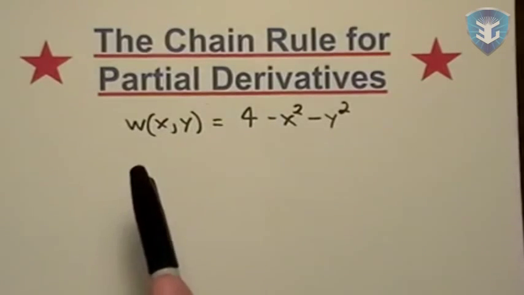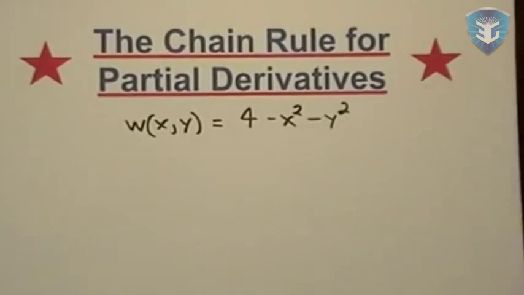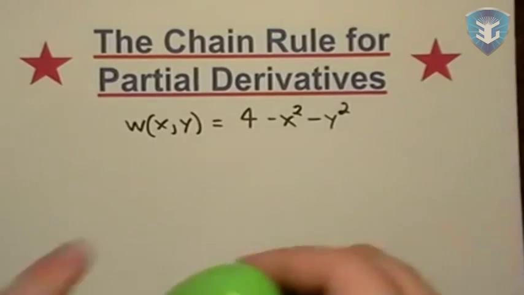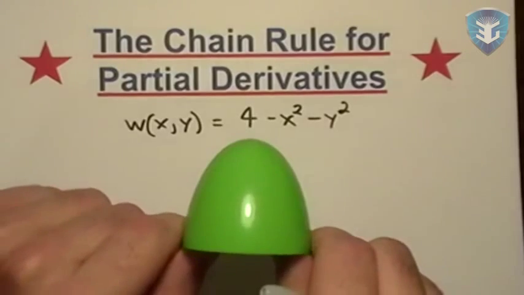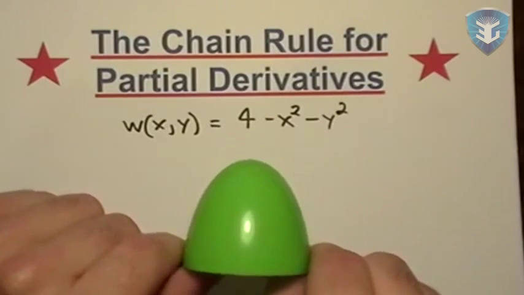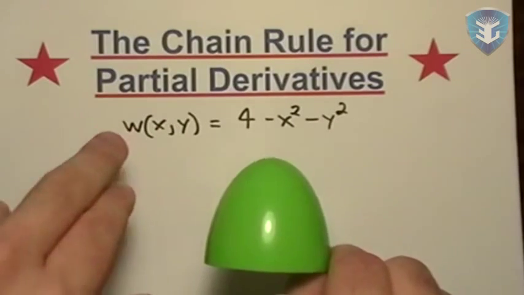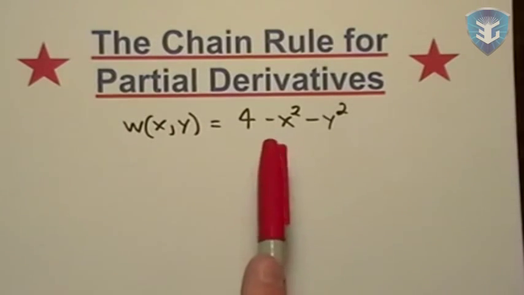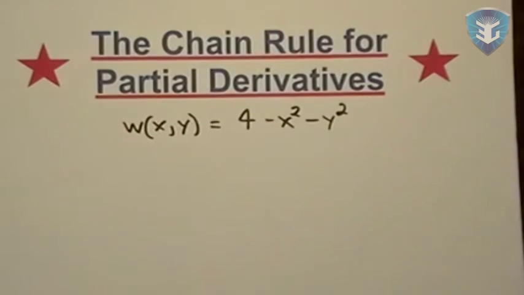I give you partial of x and partial of y, which are really simple: negative 2x, negative 2y are the partials for this. But with the chain rule, I can actually just give you the derivative of the whole thing. But if I did that, I would have to somehow link w, x, and y together. And that wouldn't be too hard to do either, because x is equal to cosine theta, y is equal to sine theta.